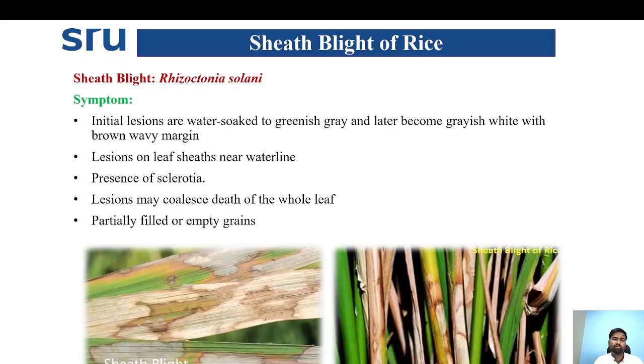Sheath blight is also reported to cause yield loss up to 6% in tropical Asia. Coming to the symptoms of sheath blight of rice caused by Rhizoctonia solani, the initial lesions are water soaked to greenish grey and later become greyish white with a brown wavy margin. Lesions appear on the leaf sheath near the water line, where floating sclerotia in the soil come in contact with the leaf sheath, and then the sheath gets infected. We can see irregular greenish grey lesions with a wavy brown margin. Then the lesions coalesce, which gives a blighted appearance. Another symptom is partially filled grains or empty grains, which is a character of sheath blight of rice.